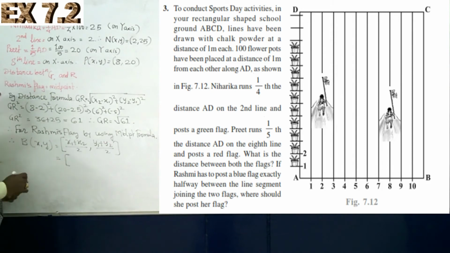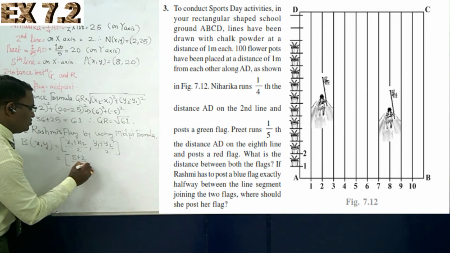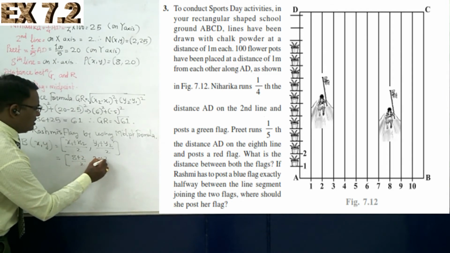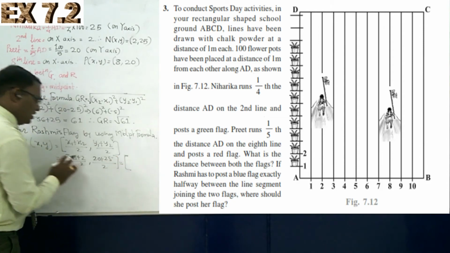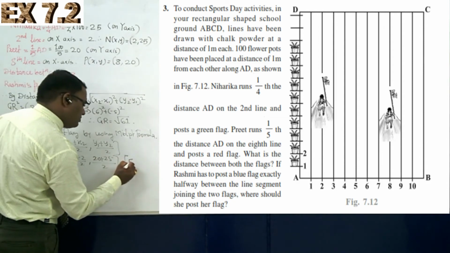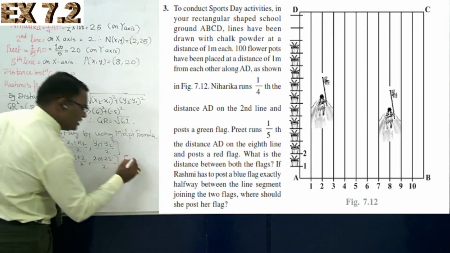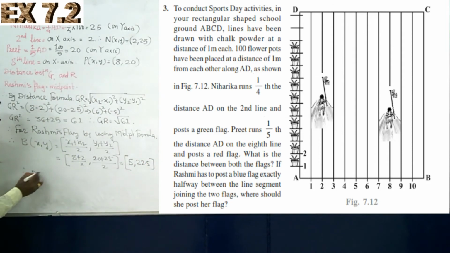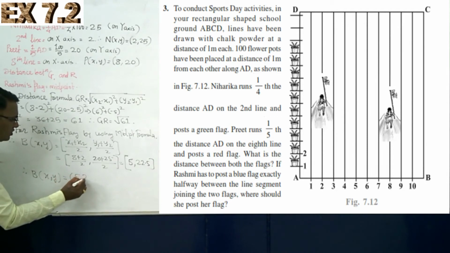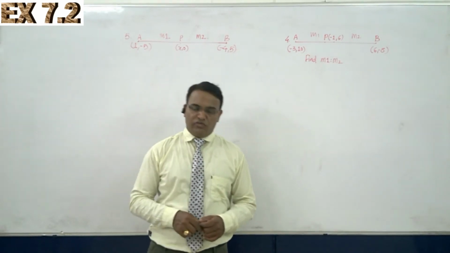So what are the coordinates? It is (8 plus 2) upon 2, and for y it is (20 plus 25) upon 2. So what will it be? 8 plus 2 is 10, 10 divided by 2 is 5. 20 and 25 is 45, 45 divided by 2 is 22.5. Therefore the coordinates of the midpoint of G and R is nothing but 5 comma 22.5.